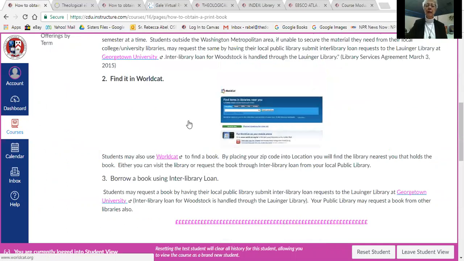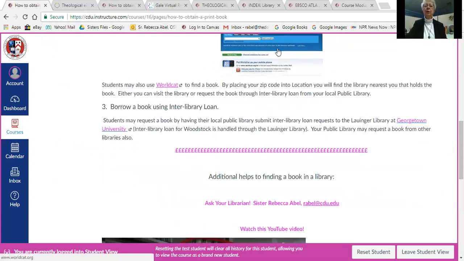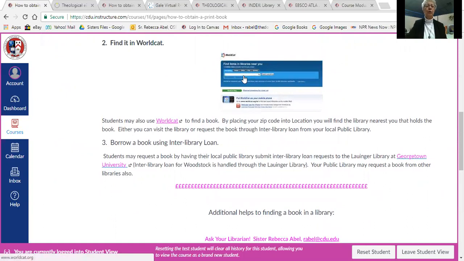For those of you who do not live in the Washington, D.C. area, go online to a program called WorldCat. It's worldcat.org. Find the book you want, and WorldCat will give you the location of a library that has it. Then you can go to your local public library and ask them to borrow the book for you using interlibrary loan, and that can be done. For those of you who want print, this would be the best way to go about it.